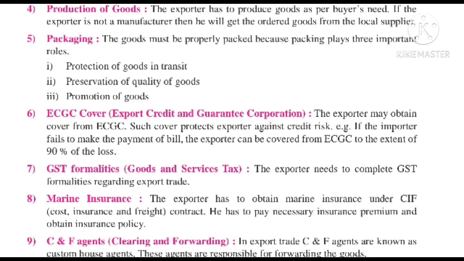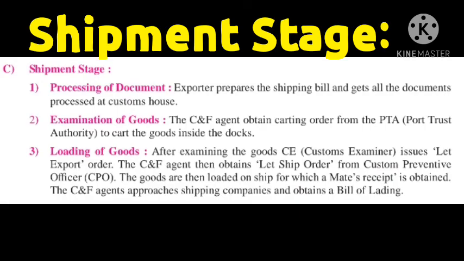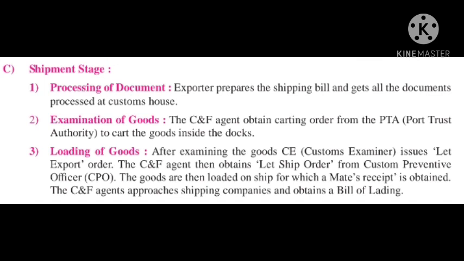The next one is the CNF agent. In export trade, CNF agents are known as custom house agents. These agents are responsible for forwarding the goods. The next stage is the shipment stage. Processing of documents: the exporter prepares the shipping bill and gets all the documents processed at the custom house.